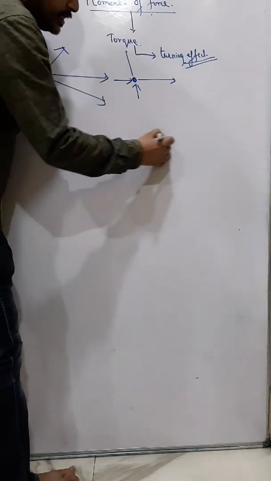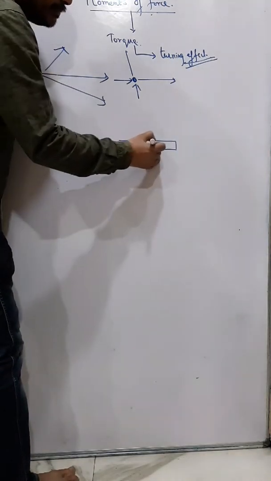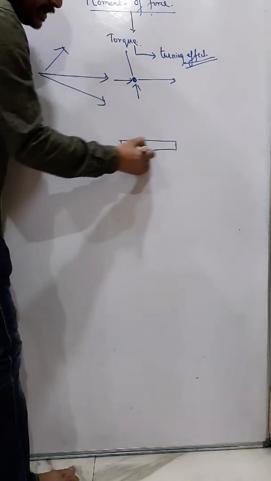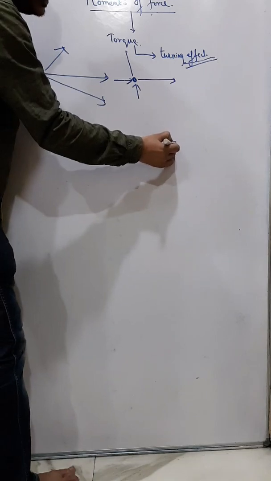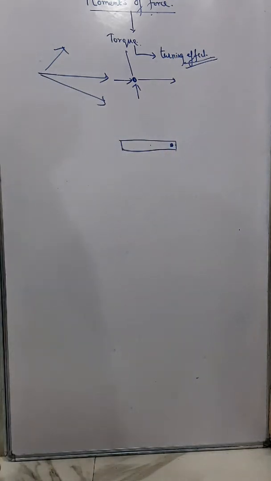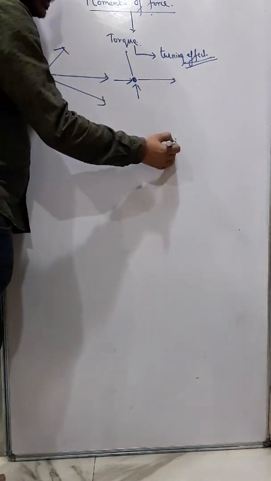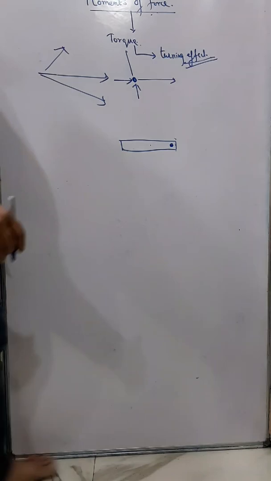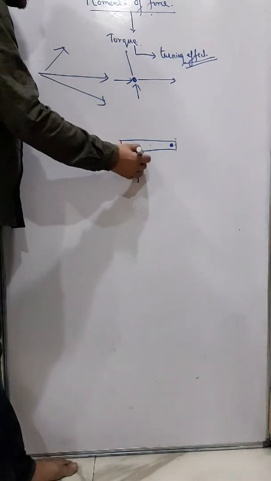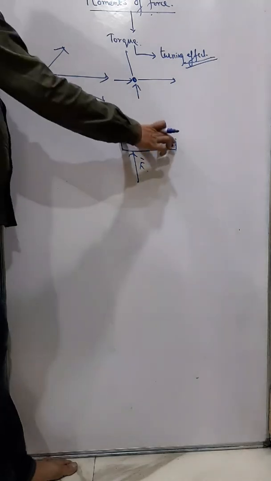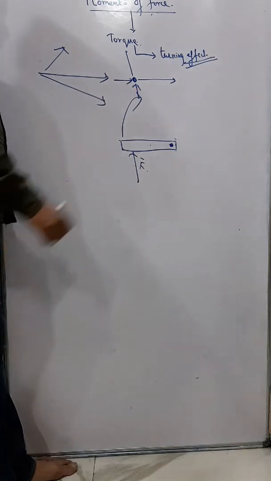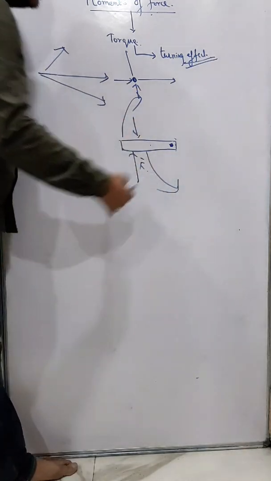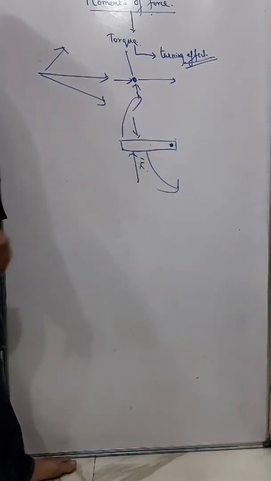But if a body is pivoted or fixed at a particular point, say this is a plate and it is fixed here, so this body is fixed at this point. Now if I apply force, this body will not move in a straight line because it is fixed. So it will turn this way. And if I apply force in this direction, it will turn in this way. That means it will rotate. So this is a rotational motion.